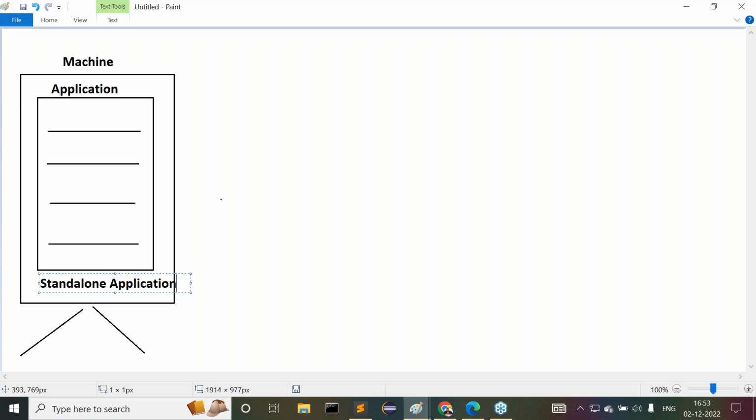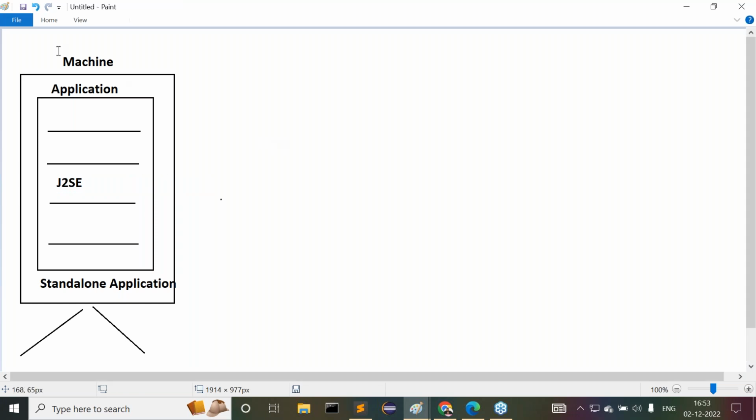To prepare standalone applications, we require J2SE, Java 2 Standard Edition. Guys, are all of you getting my point clearly? What exactly is the meaning of a standalone application? Are you getting clarity on this point?